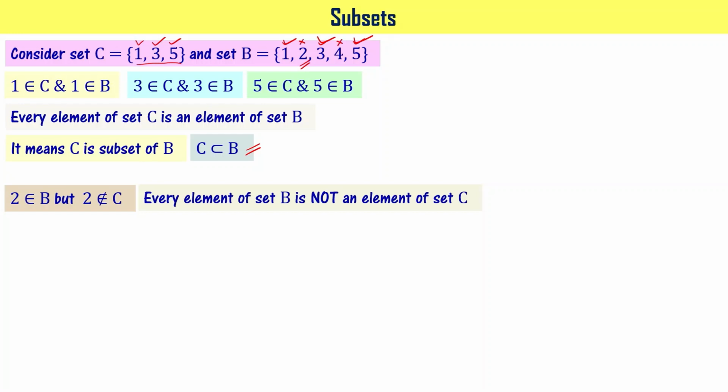It means every element of set B is not an element of set C. In that case, we say that B is not a subset of C. Please note this. B is not a subset of C. That can be mathematically shown as shown here. This is the not-a-subset symbol. Please note this.